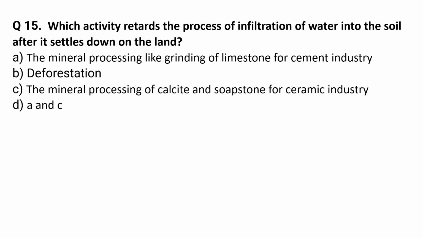Which activity retards the process of infiltration of water into the soil after it settles down on the land? Let us see the options one by one. The mineral processing like grinding of limestone for cement industry: it is the correct option. Deforestation: it is not the correct option. The mineral processing of calcite and soapstone for ceramic industry: it is also the correct option. So the correct option for this question is A and C.